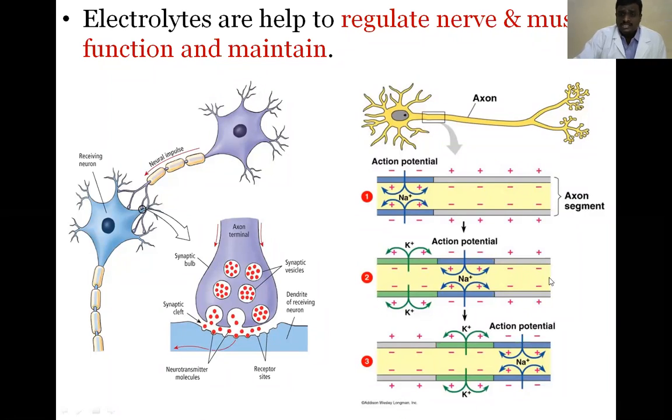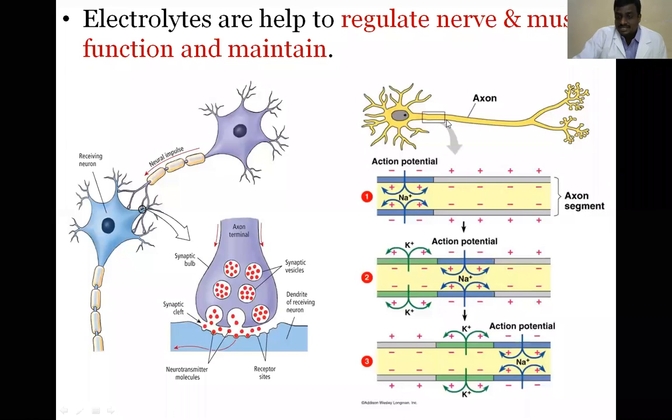So in that action potential, what happened? Normally nerves are in a relaxed stage. In that relaxed stage, the inside of the neuron is always negatively charged. Outside the neuron, the extracellular space, is positively charged.